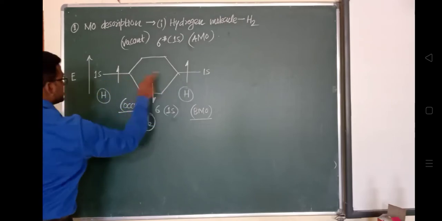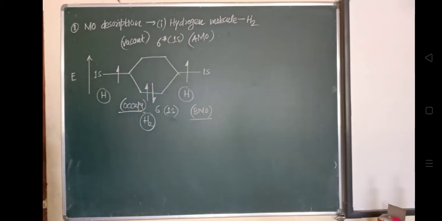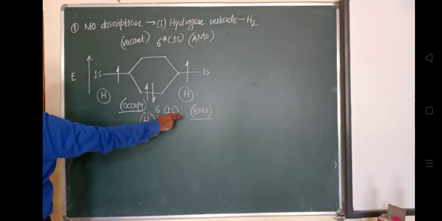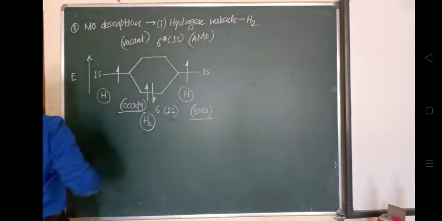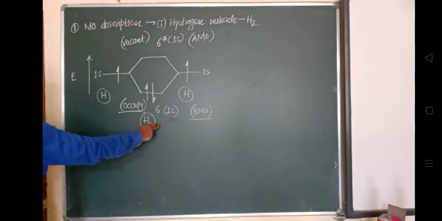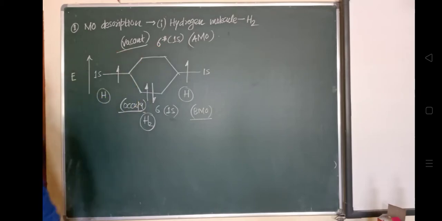This gives two molecular orbitals: one is sigma 1s and the other is sigma star 1s. Sigma 1s is the bonding molecular orbital, and sigma star 1s is the anti-bonding molecular orbital. The electrons from the hydrogen atoms occupy the sigma 1s molecular orbital, and sigma star 1s remains vacant.